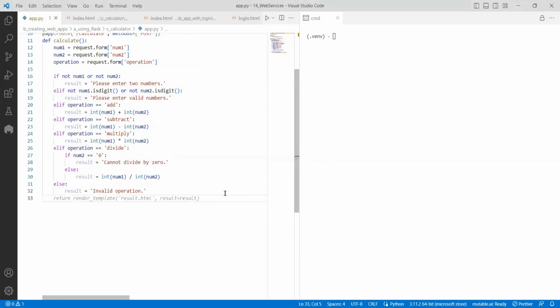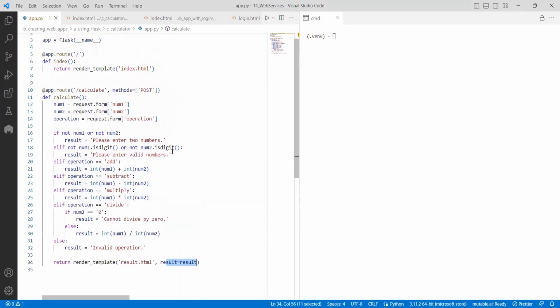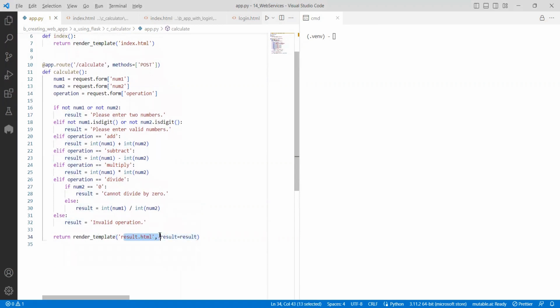So for rendering, till now I do rendering, right? Like that I do. I render the template, result.html, and result equal to result. It means I need to have one more HTML where it will render the result. So for that, I need to take one more template.